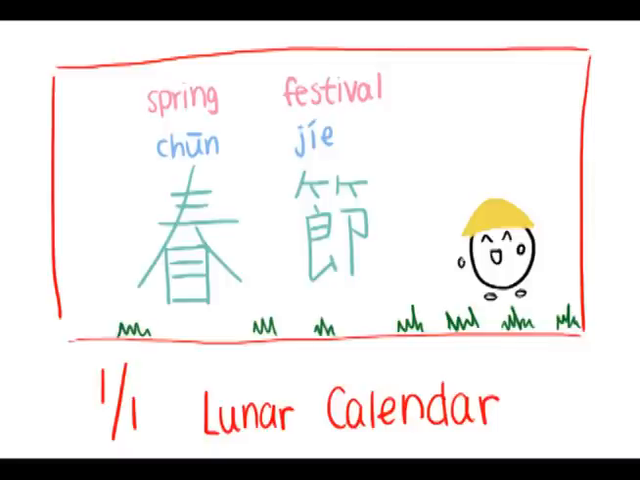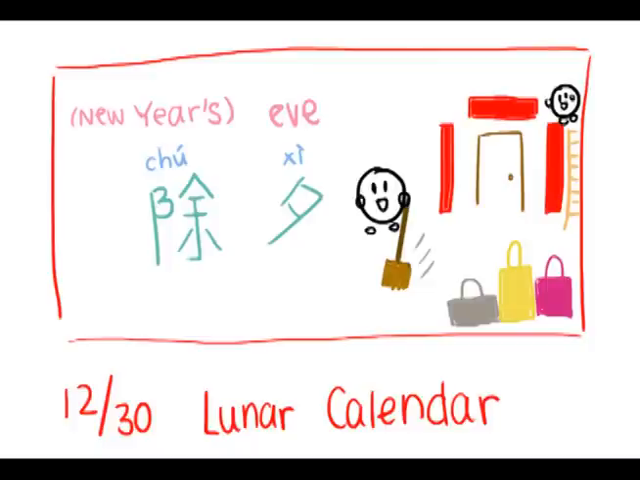It is also called Chunjie, which means Spring Festival. Chinese New Year used to mark the end of the winter season back when most of the people were farmers, so the beginning of spring was a very important time to them. Celebrations for Chinese New Year begin on Chinese New Year's Eve, which is the last day of the 12th month of the lunar calendar. New Year's Eve is called Chuxi.